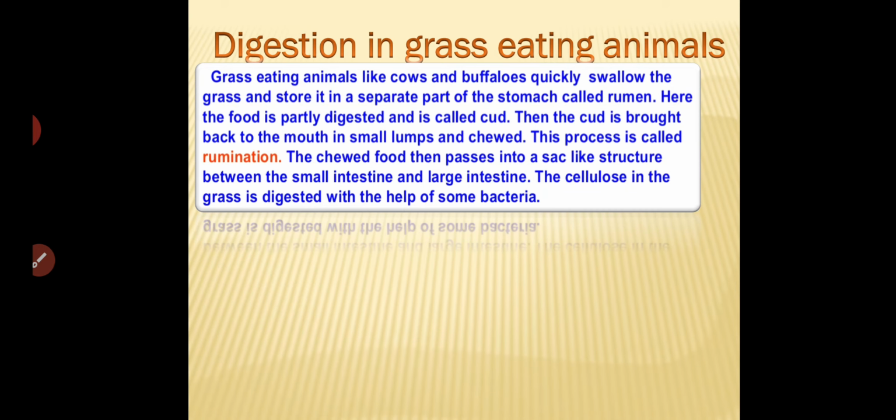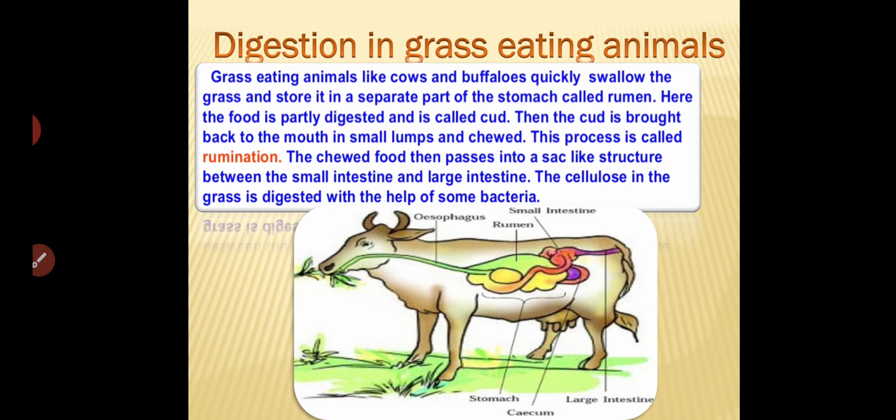Grass eating animals like this cow contain a rumen. When they eat grass, that food enters the rumen. Grass eating animals like cows and buffaloes quickly swallow the grass and store it in a separate part of the stomach called the rumen. The uncut, half chewed food enters the rumen. Here the food is partially digested and is called cud.